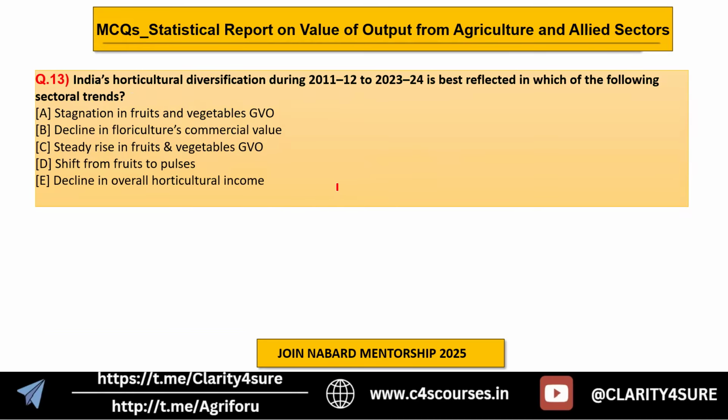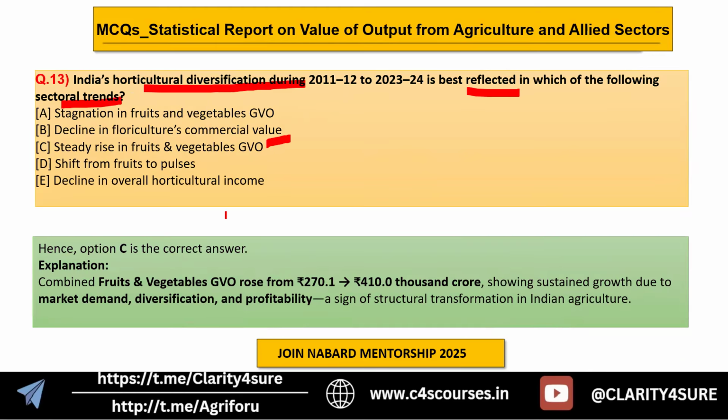Then we go to the horticulture aspect from the statistical report. We have to choose the reason that best reflects India's horticulture diversification in sectoral trends. So you have to choose which is the reason. Option C here, a steady rise in fruits and vegetable GVO, is one of the reasons for the profitability of the horticulture sector. Market demand, diversification, and profitability are signs of structural transformation in Indian agriculture due to horticulture.